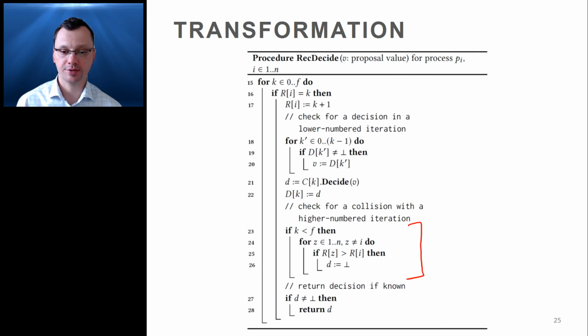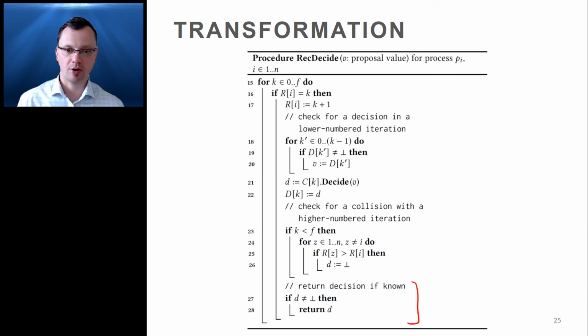If such a process PZ is identified, then at line 26, PI forgets the decision value it computed earlier at line 21 because it may not be safe to use this value. Instead, it will allow the main for loop to continue to the next iteration, k plus 1.